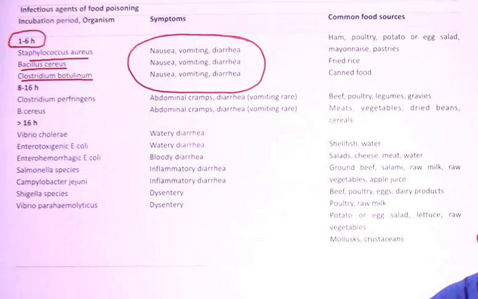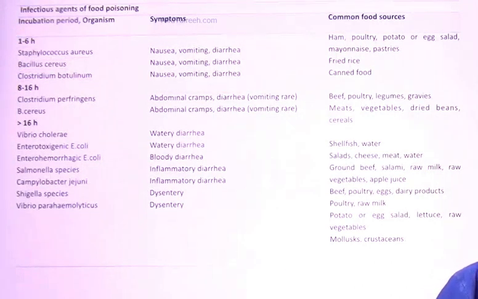And what is coming in them? Staph aureus, Bacillus cereus and Clostridium botulinum. Clostridium botulinum also comes in 1 to 6 hours. Remember this. Now what you have to catch in the exam is what they have eaten. In the case of Staph aureus, you need to look out for what they have eaten.